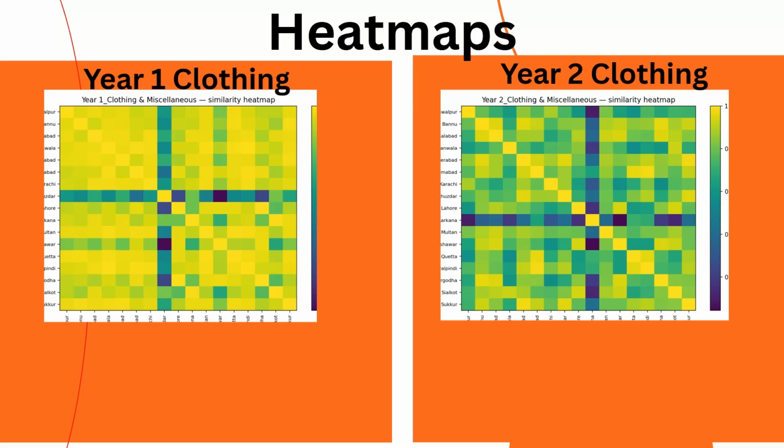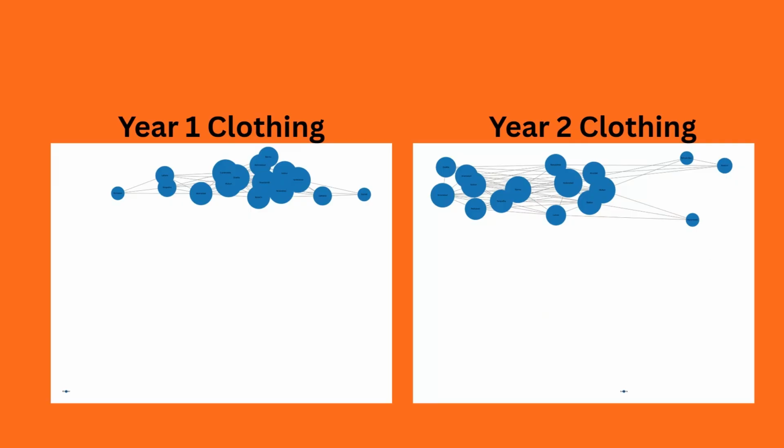But there's a notable shift in the year two clothing heat map. It's a lot darker. What does this mean? This means that the clothing prices are now independent from other cities. Basically, every city's clothing is moving independently from each other. This could be due to several factors. This is corroborated by our network graphs. Year one clothing is a lot denser, and thus prices move in tandem and are connected with each other. But in year two, you can see a lot more distance, and the graph is a lot less dense. This showcases a degree of independence.